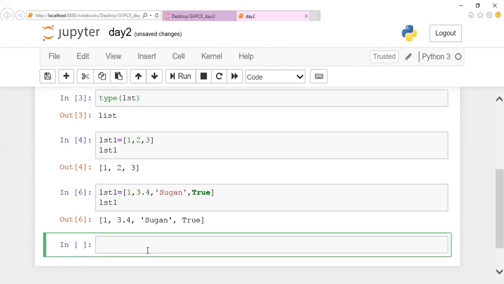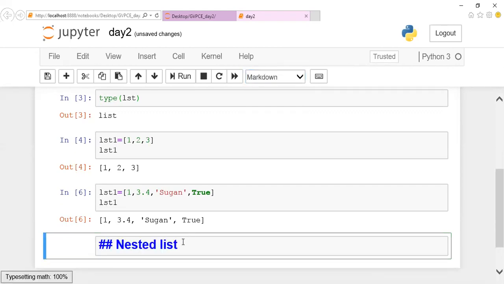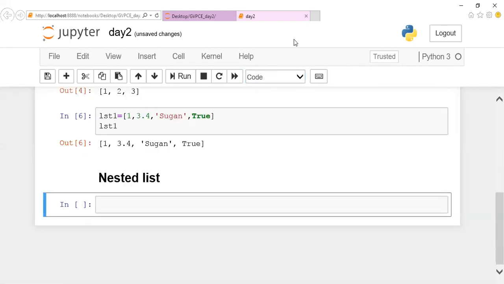And even a list can be given as a nested one. What is nested, in the sense? We have seen nested if. What does nested mean? If inside if is a nested if. I guess you people could remember. In the same way, a list inside a list can be declared. So you can notice here, I'm going to declare a list, and I can declare 1, 2, and inside this I can declare another list. A list inside a list can be done like this.